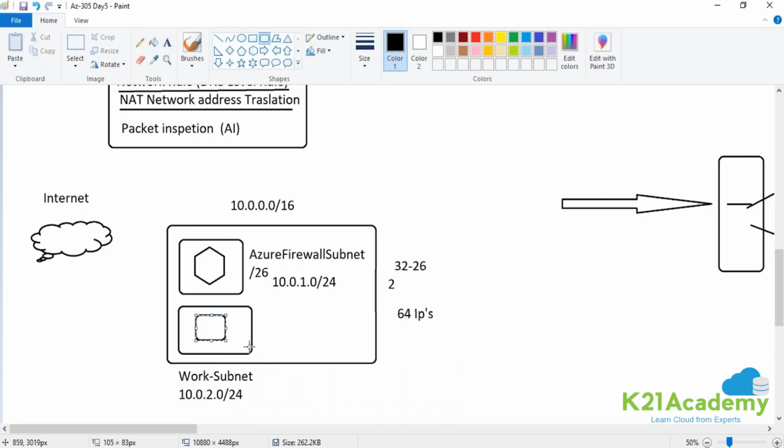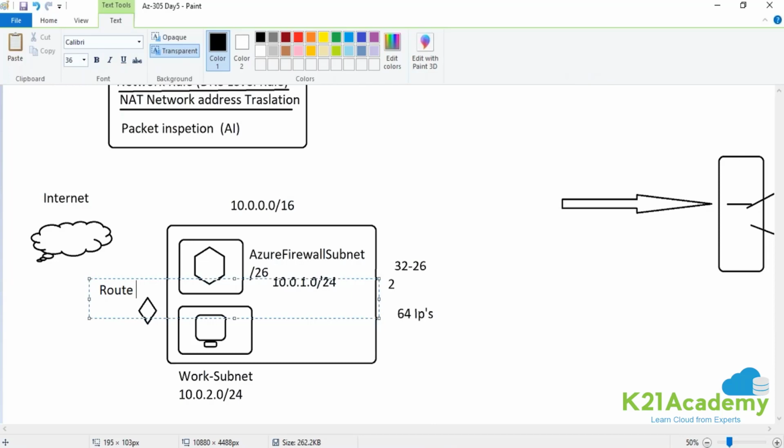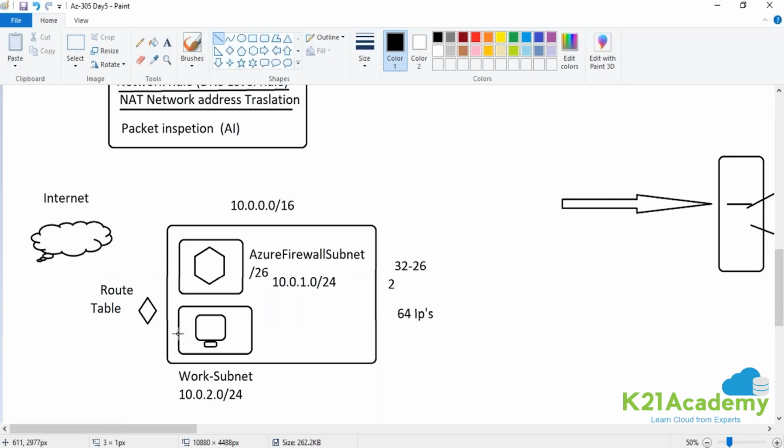Now just for a demonstration, let's say I have one machine. So what I want is that whenever anyone from this subnet tries to reach the internet, the traffic should hit the firewall and then go to the internet. So in order to control the traffic, you will be creating a routing table. You require a route table to ensure that traffic should not go directly to the internet. It should go through the firewall. So you will associate the entire subnet with this routing table, and you will ensure the traffic hits the firewall, and only then it will go to the internet.